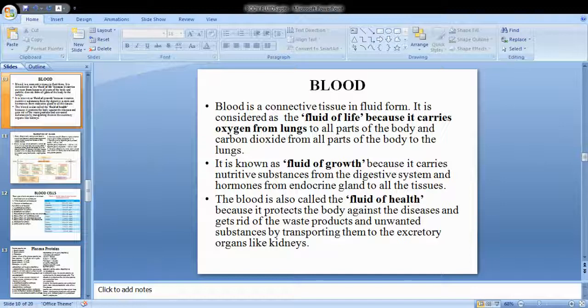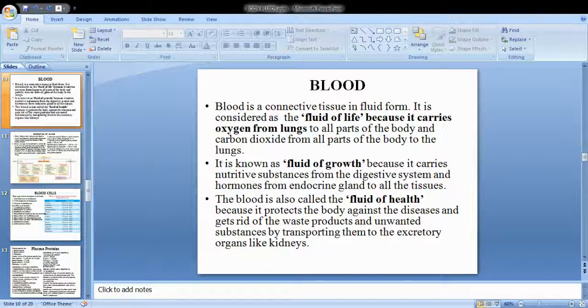Okay, so at the same time it gives away the carbon dioxide to the external environment. All the cells receive oxygen only through the blood, and the carbon dioxide is also eliminated from the body in exchange for oxygen only through the blood. Okay, and it is exhaled out of the body to the external environment. Next, it is called the fluid of growth. Why is it called a fluid of growth? Because it carries the nutritive substances.